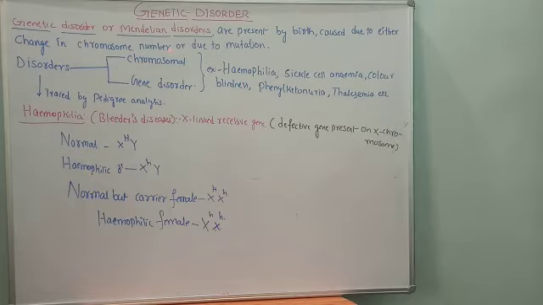The genetic disorders are broadly classified into two categories. They are Mendelian disorder and chromosomal disorder. Here I wrote two subtypes. But broadly, they are classified into how many types? Two types: Mendelian disorders and chromosomal disorders.